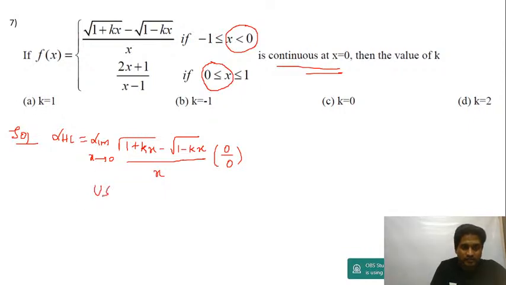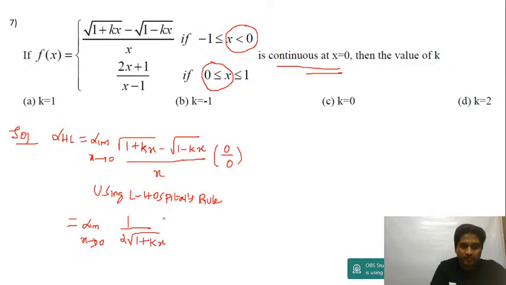So let me write here. Using L'Hopital's rule, this will be equal to limit x tends to 0. Differentiation of root x is 1 by 2 root x. So 1 by 2 into root of 1 plus kx.